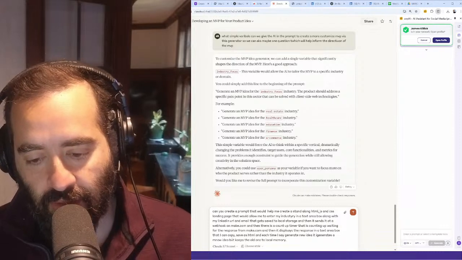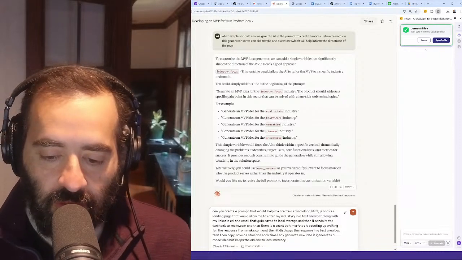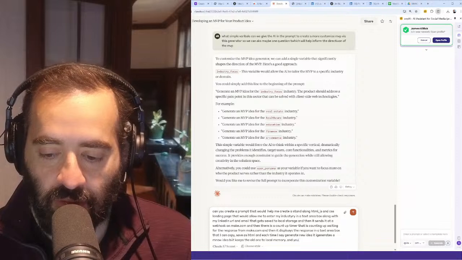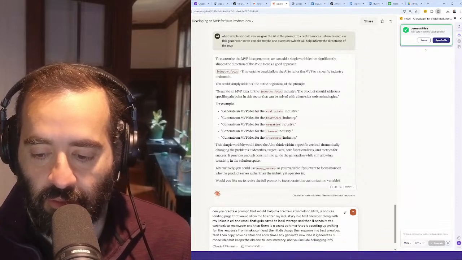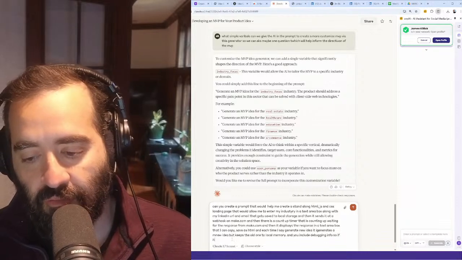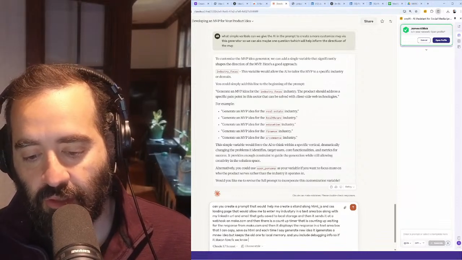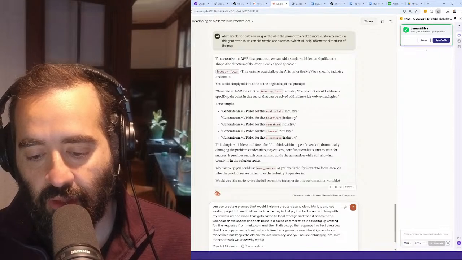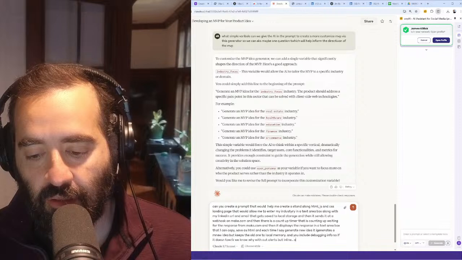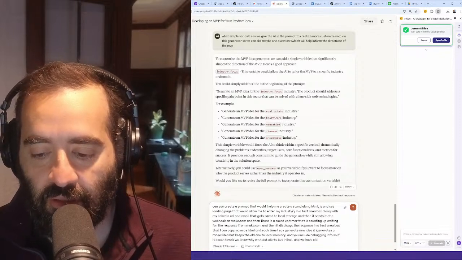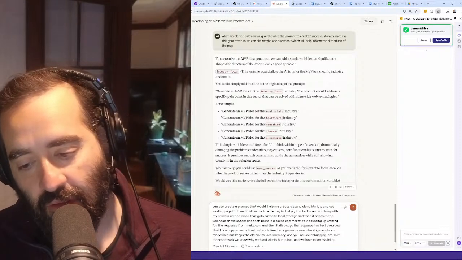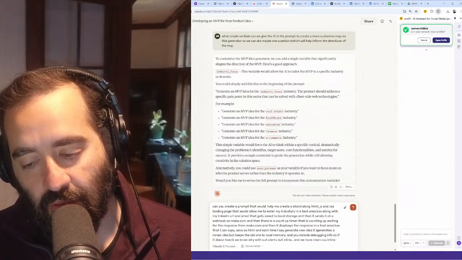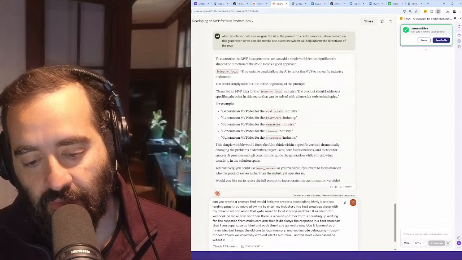Keeps the old one in local memory. And you include debugging info, so if it doesn't work, we know why without alerts, but inline. And we have clean CSS inline without external files.